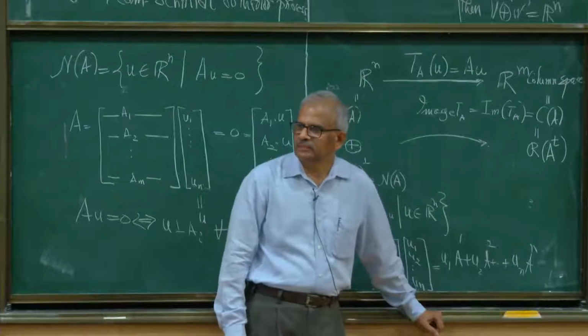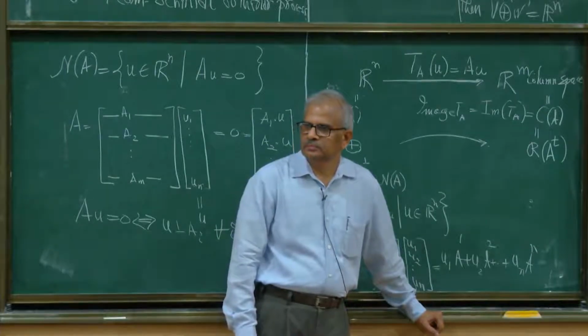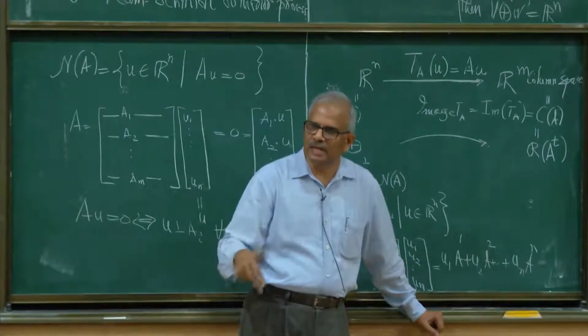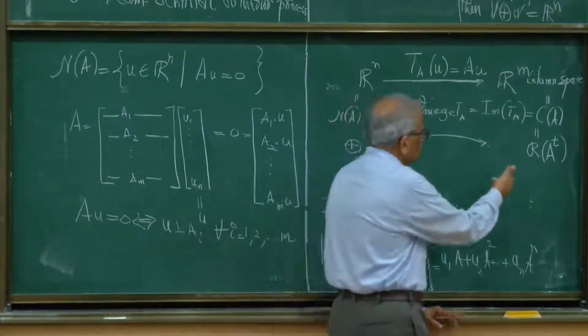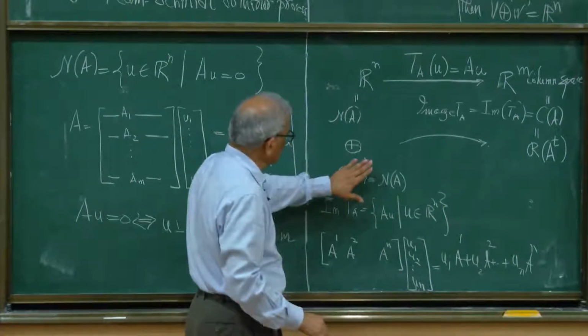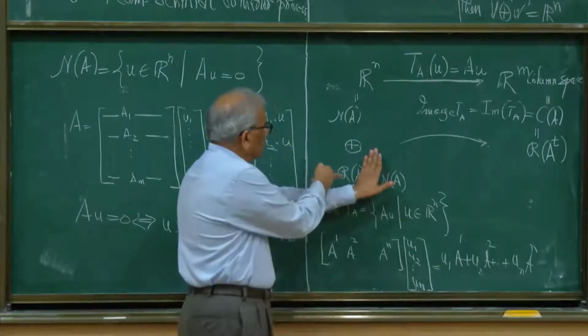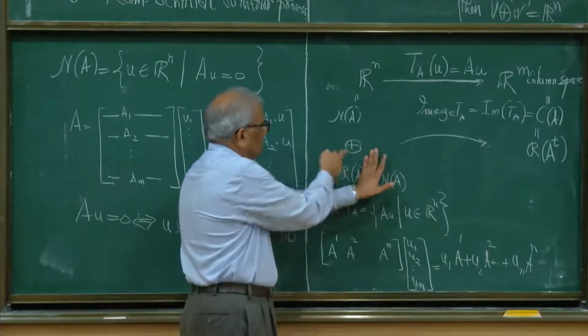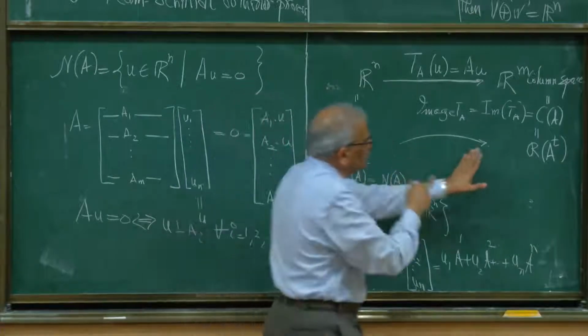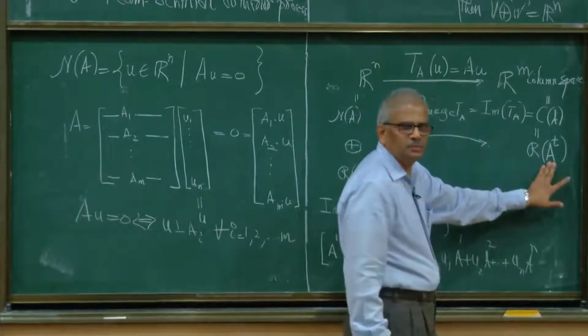Is that clear? When you take the transpose, the columns become rows. So just like here, the row space of a matrix is perpendicular to the null space of the same matrix. Yeah, this is the row space of A transpose.